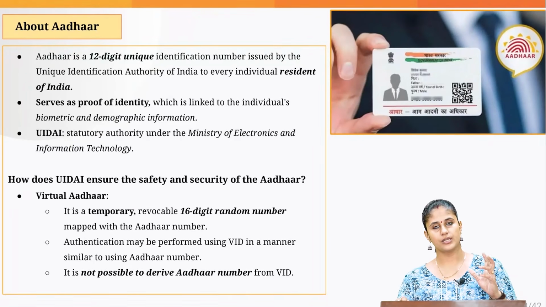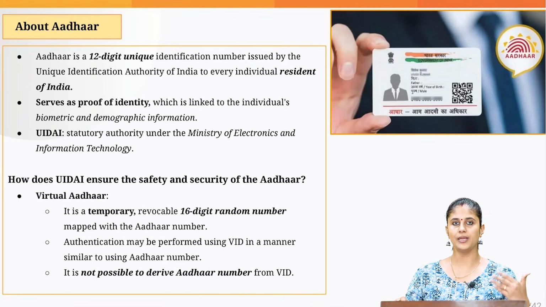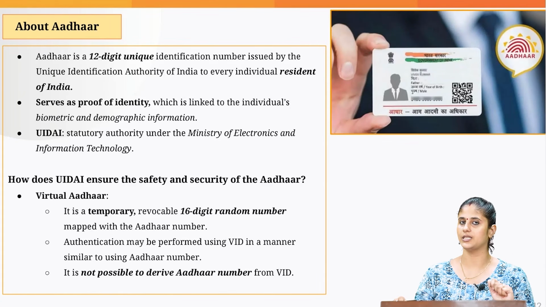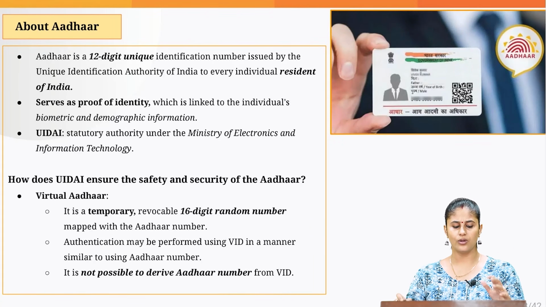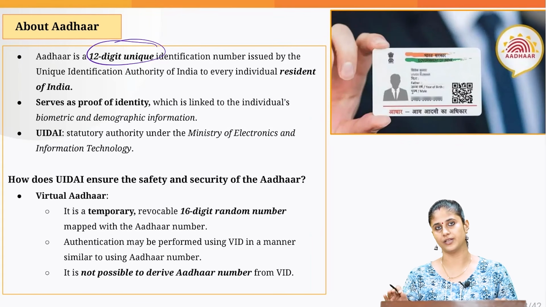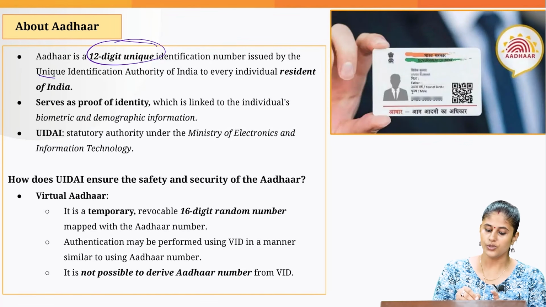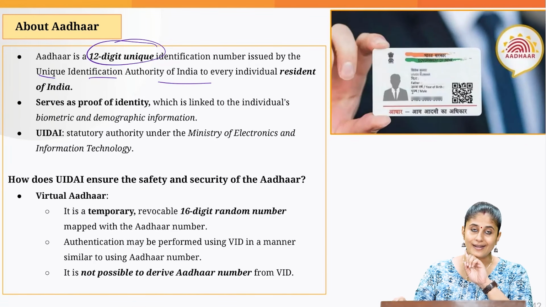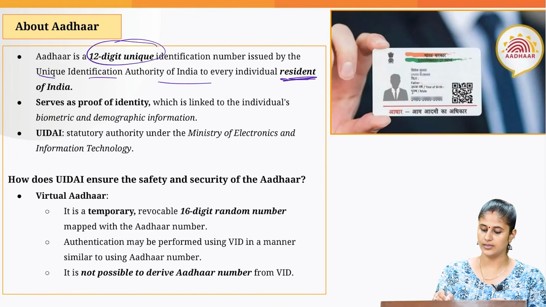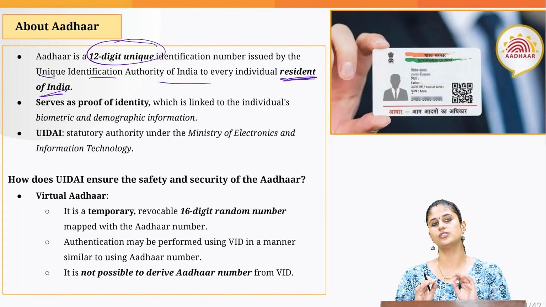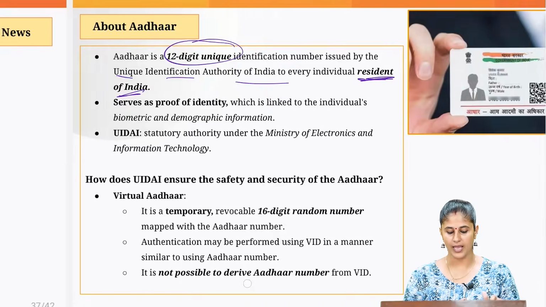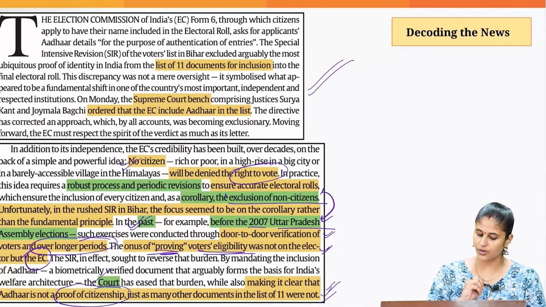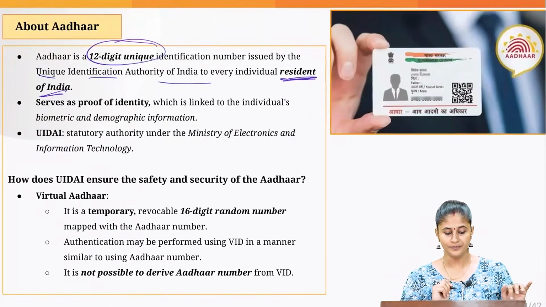Now let's make note of certain pointers with regard to Aadhaar, because time and again it is in news because of this special intensive revision which has been initiated in the state of Bihar. So Aadhaar, we all know, it is a 12-digit unique identification number which is issued by the Unique Identification Authority of India to every individual resident of India. That means Aadhaar is not a proof of citizenship, and that is something which the Supreme Court has also made clear, that Aadhaar is not a proof of citizenship.